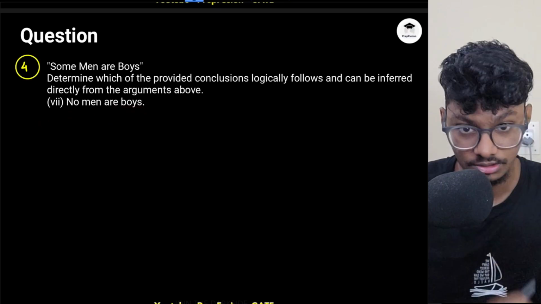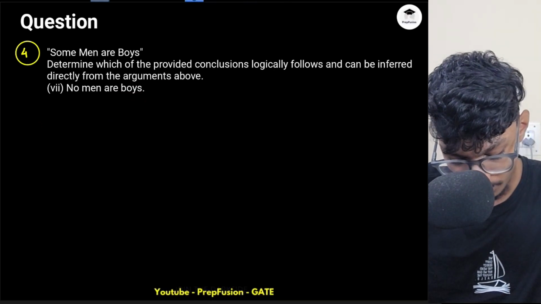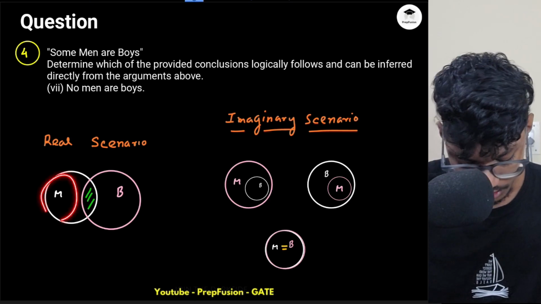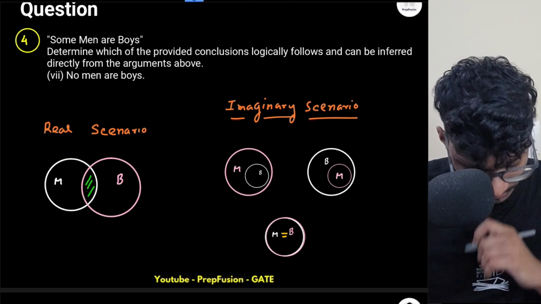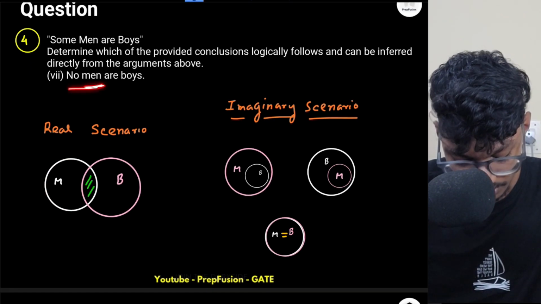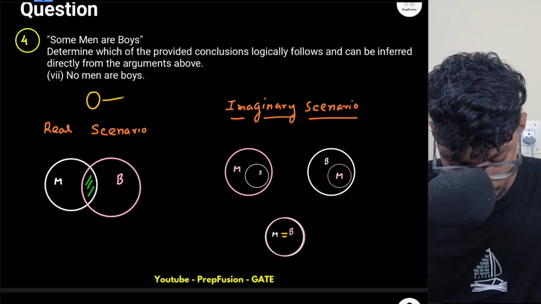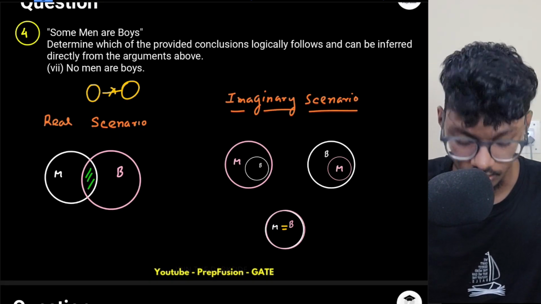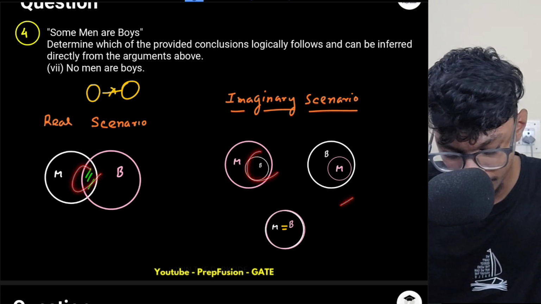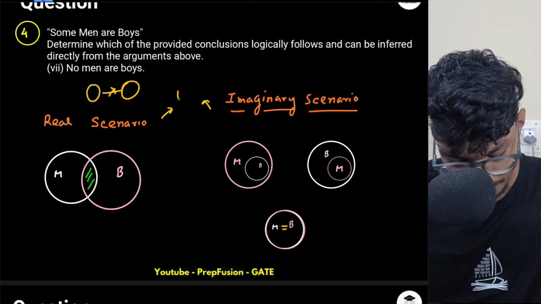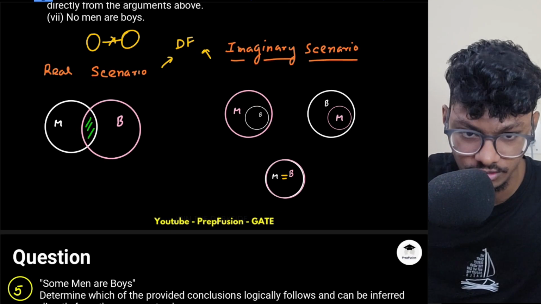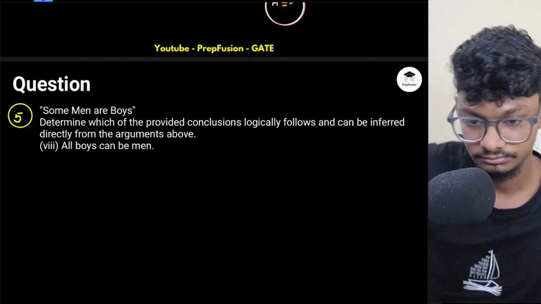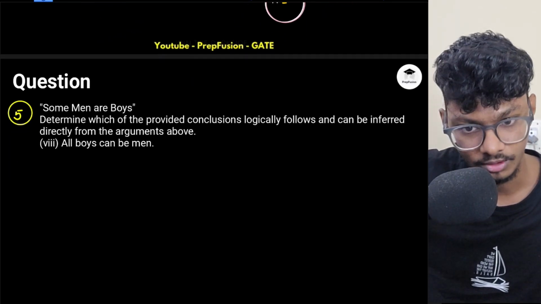Okay, let's read it here. No men are boys. If no men are boys, what does it mean basically? That means none of the men should have any boys. Again, this will be definitely wrong, because there has to be some common region between men and boys. So again, this will be definitely false. No men are boys is not a correct statement.